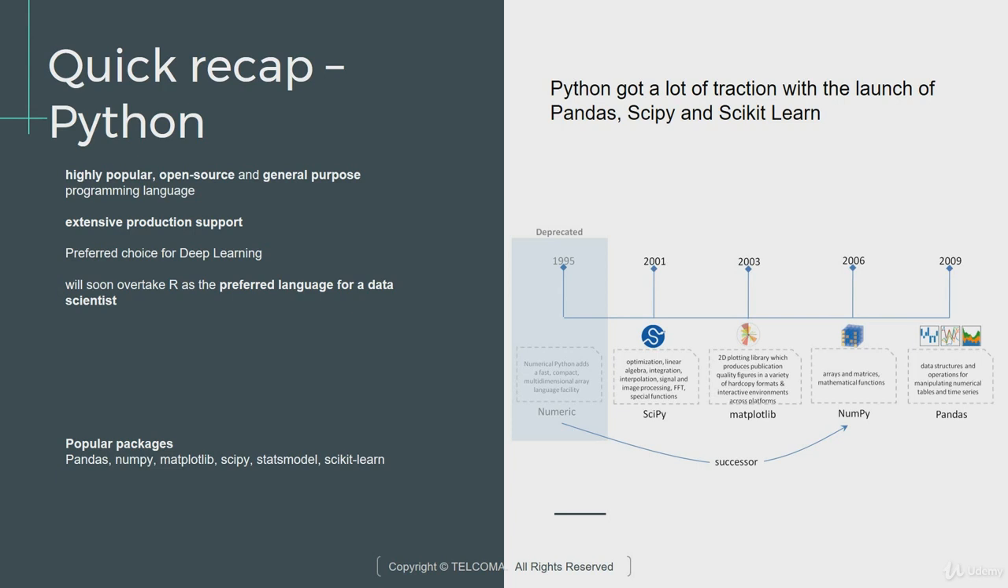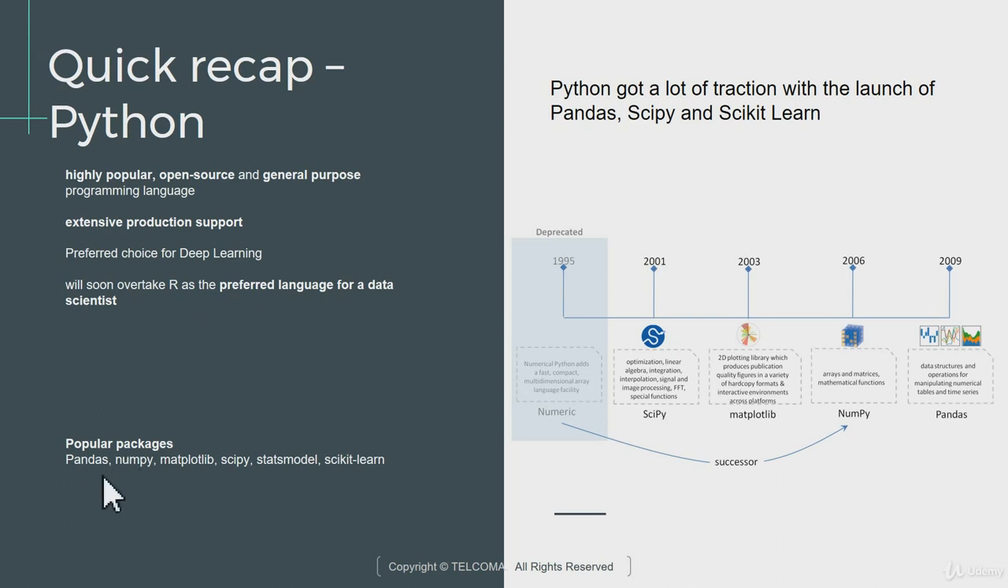But in Python, we have a wide range of choices for one to get started with. Just a few examples: TensorFlow, Theano, Keras. These are just a few of the popular ones which are available on Python for deep learning. It's pretty much understood that very soon Python will overtake R as a preferred language for a data scientist.